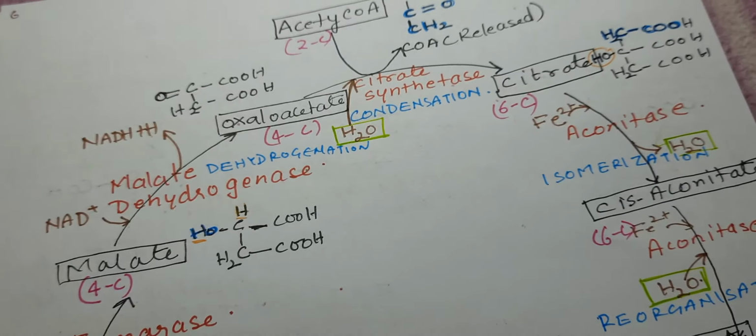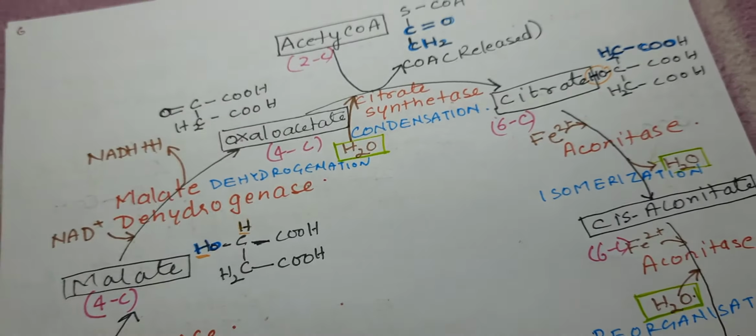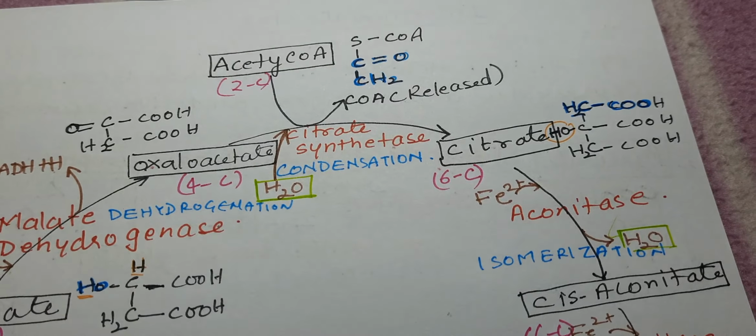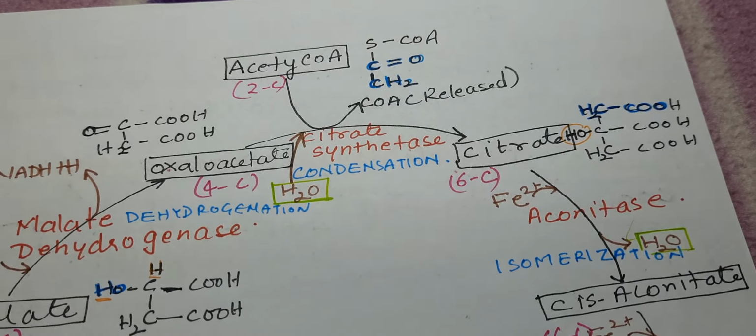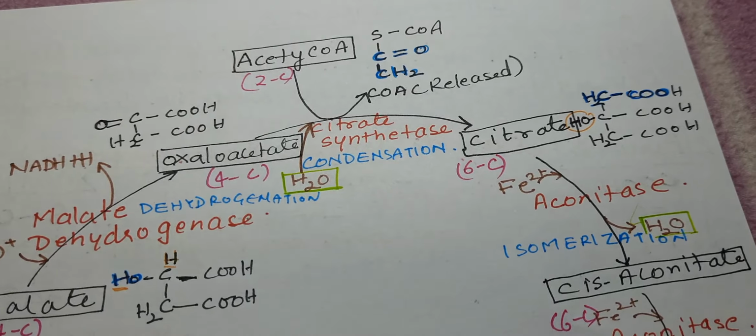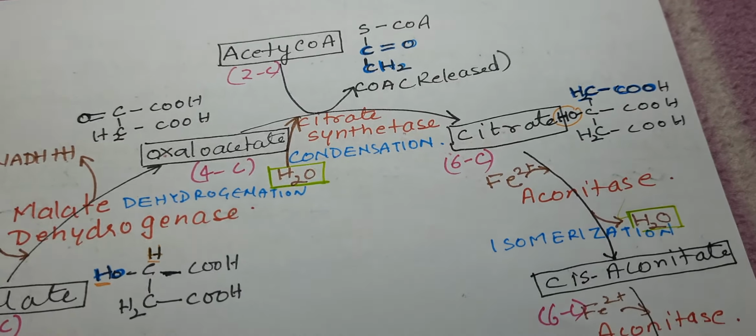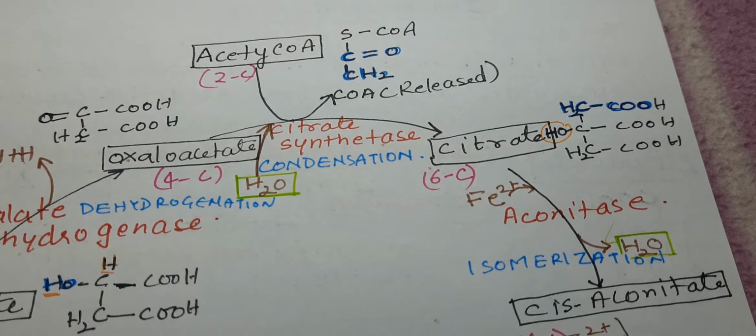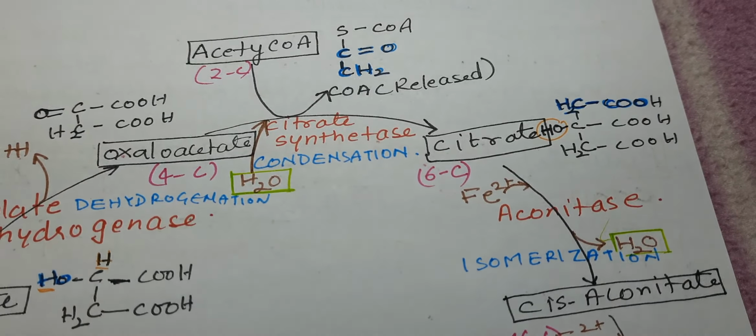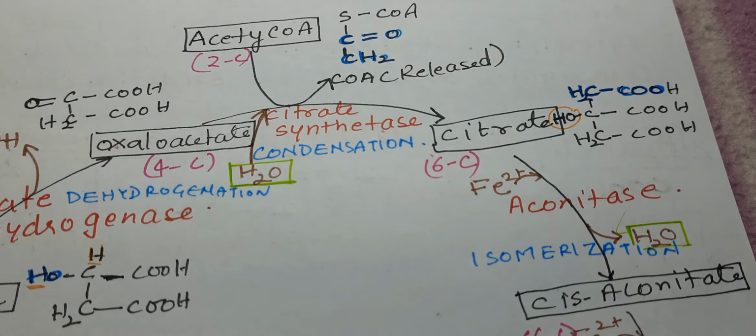Again the hydrogen is removed. This reaction is catalyzed by malate dehydrogenase, and the oxaloacetate will regenerate the citrate. So oxaloacetate at the end of each cycle is regenerated, and this will help in regenerating the first intermediate, or you can say metabolite, citrate.